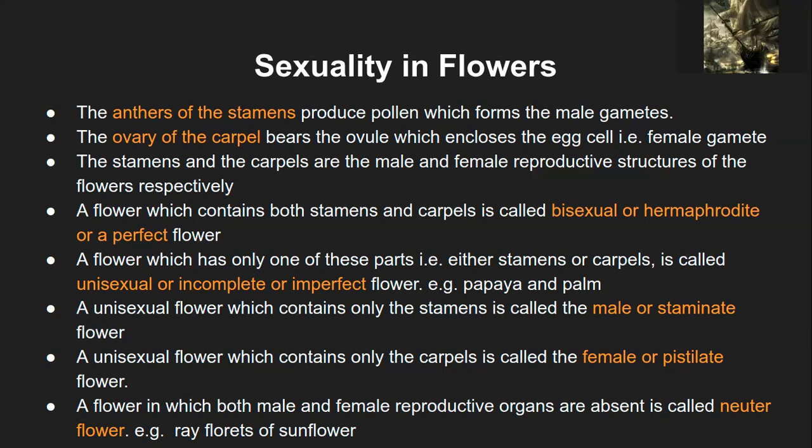So then, what is the advantage of a unisexual separated flower? The advantage of unisexual flowers is to avoid self-pollination. So during the course of adaptation or evolution, I can say, these flowers separated.